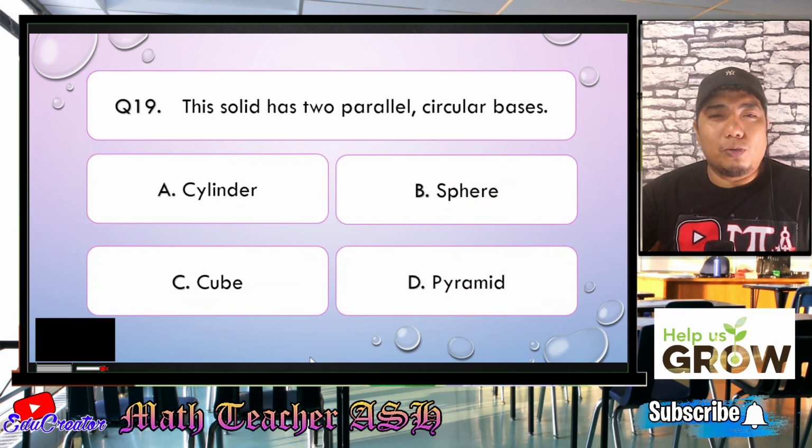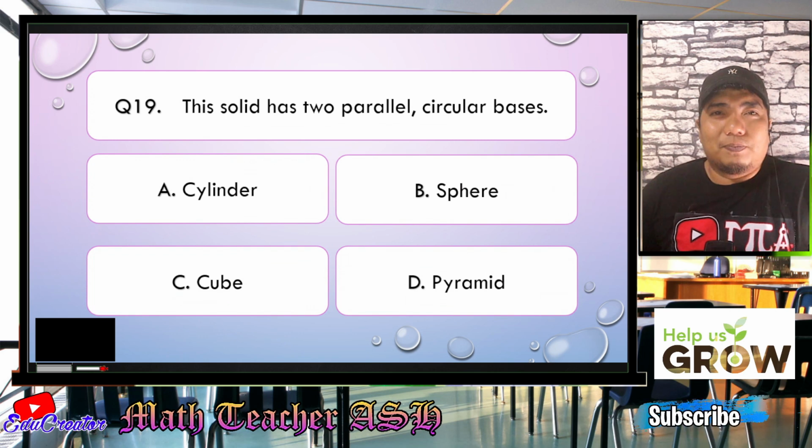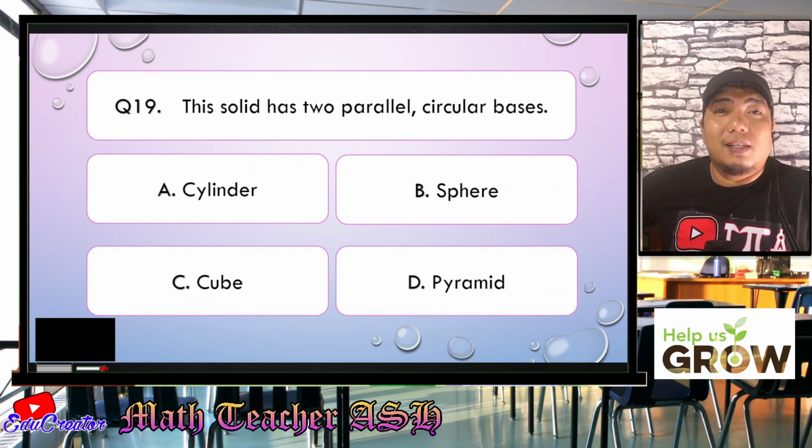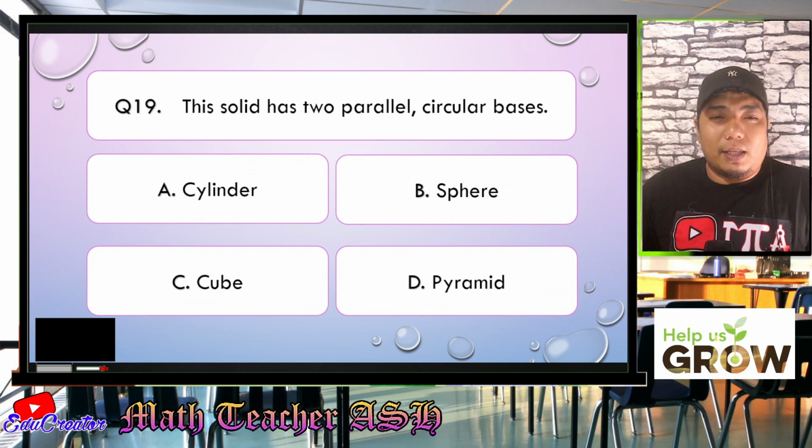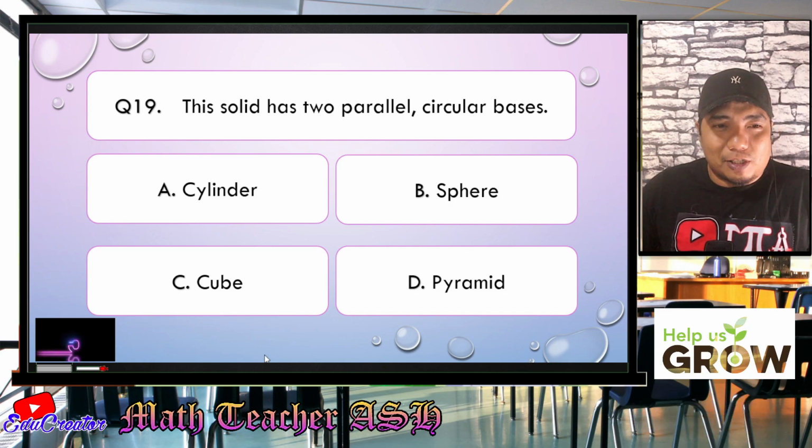Now let us go to question number 19. This solid has two parallel and circular bases. Is it A, cylinder, B, sphere, C, cube, or D, pyramid? I'll give you 5 seconds to think about your answer.